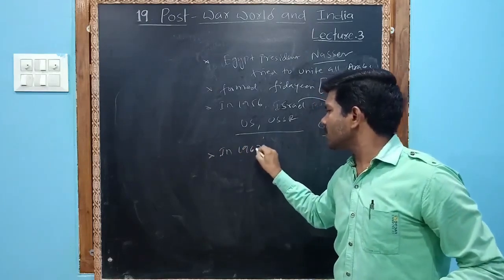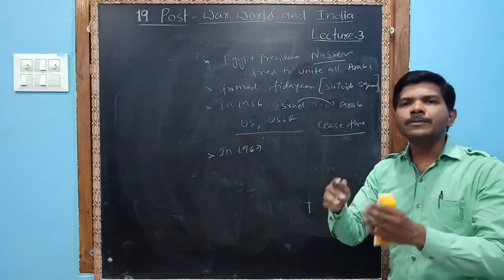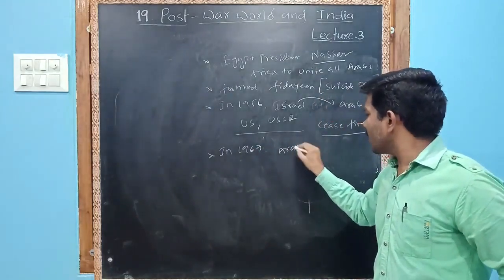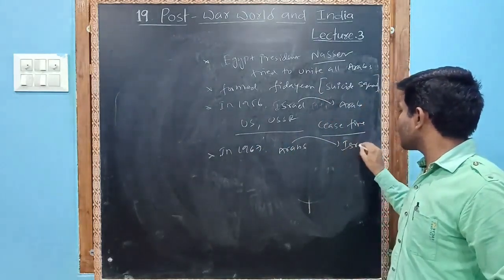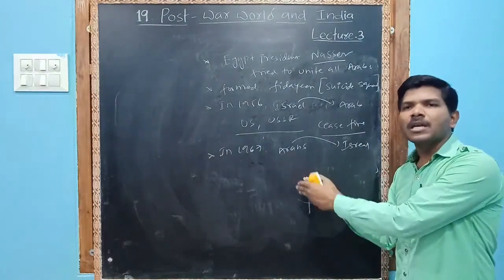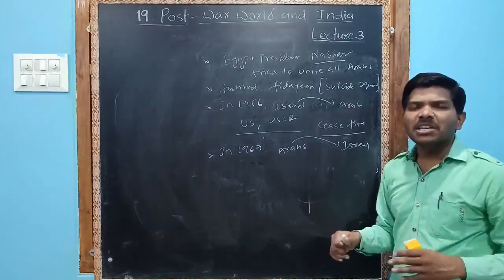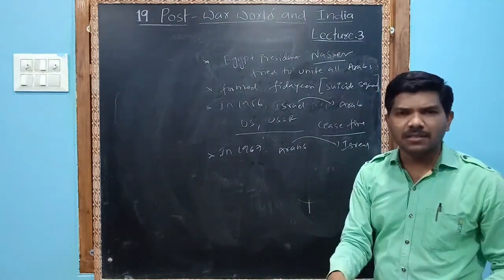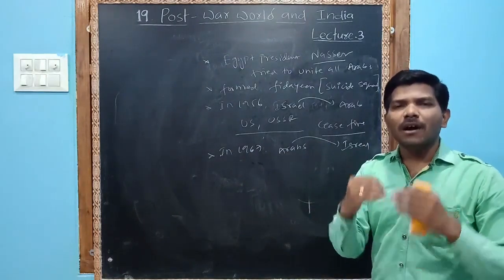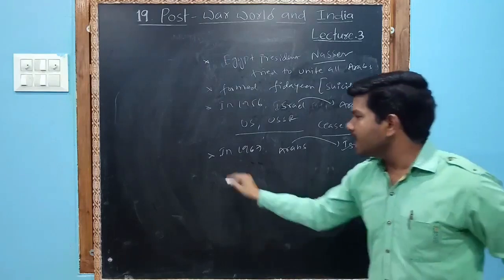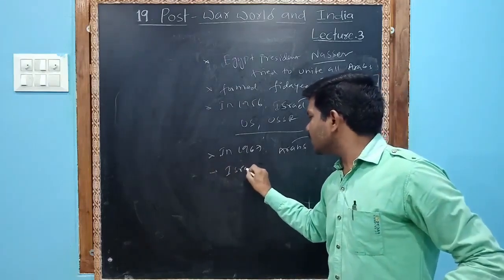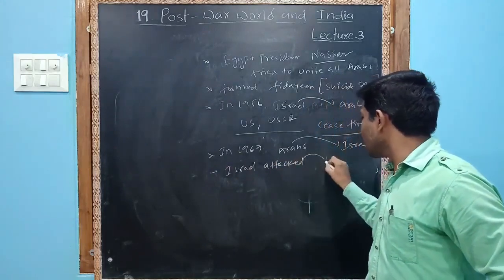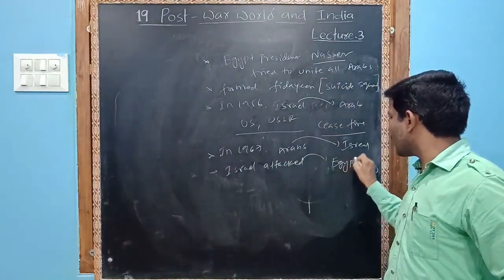In 1967, Arabs attacked Israel once again. Israel believed that offense is the best mode of defense. Then Israel attacked Egypt.